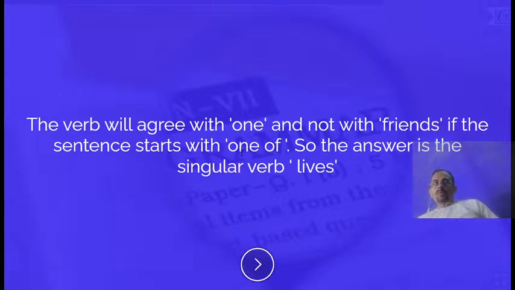The friends of course is plural, but the verb will not agree with friends. The verb will agree with one, because in subject verb agreement, if there is a sentence like one of, then the verb agrees with one, not with the subject closer to it. So the answer is the singular verb, that is lives.